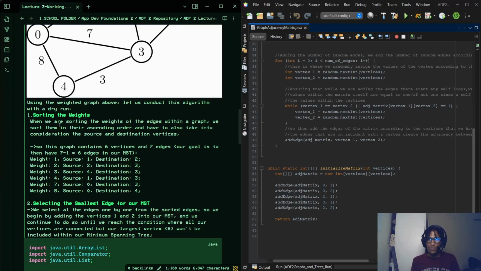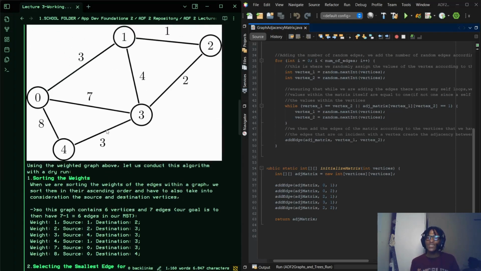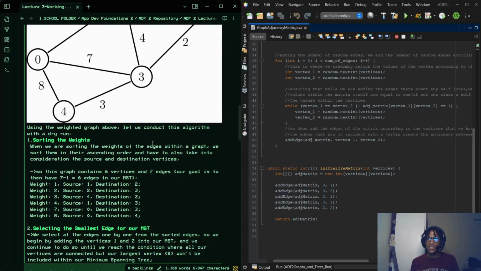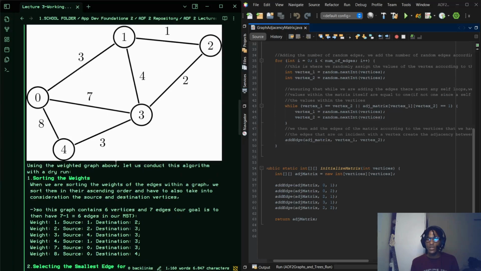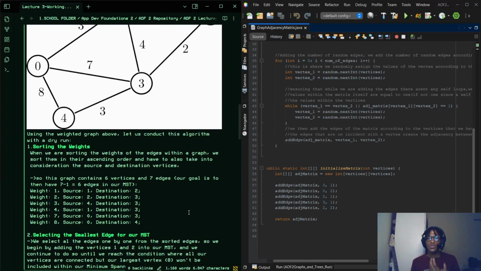So, when we are sorting the weights of the edges within a graph, we have to sort them in ascending order and take into account the source and the destination vertices. So this graph contains six vertices, like six of these dots, right? And seven edges, seven of these paths right here. And our goal is to then have 7 minus 1, or 6 edges in our minimum spanning tree, since we're going to delete number 8.